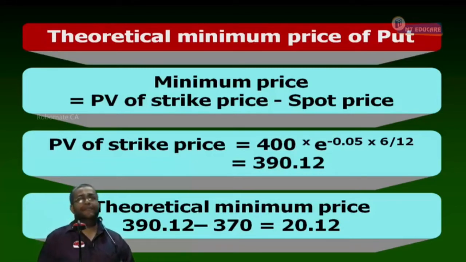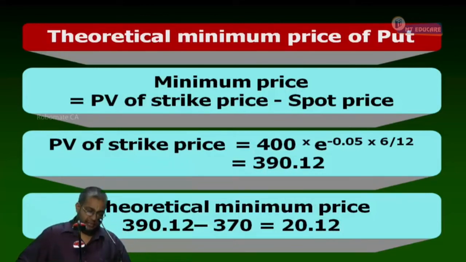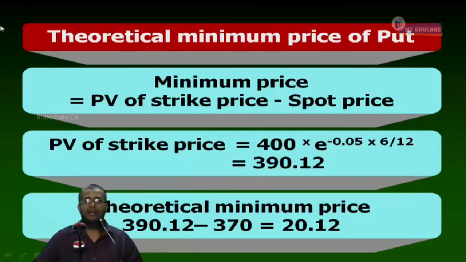Now, write down. The put option is worth minimum, fill in the blanks, how much? 20.12. The put option is worth minimum 20.12, but is trading in the market at how many rupees? 10 rupees.